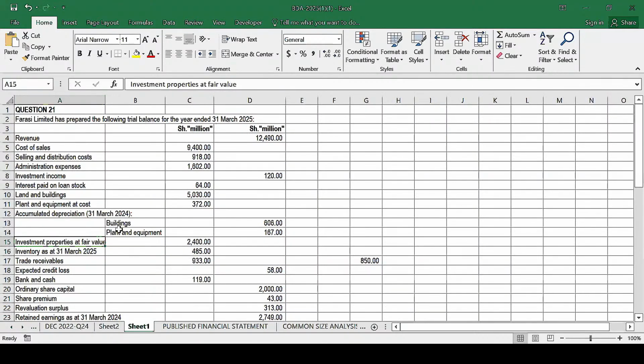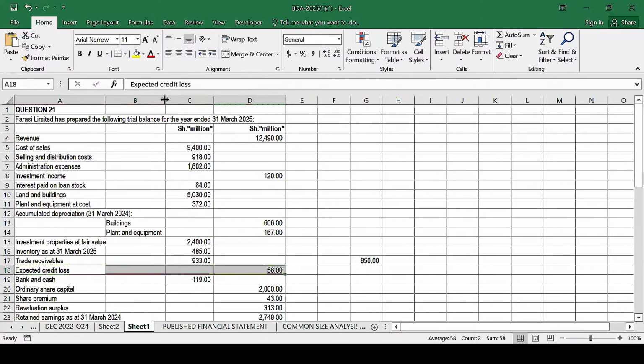Okay, so we have then inventory at the end of the year, receivables, expected credit losses. Now, expected credit losses, basically, what do we mean by this? Expected credit losses, this was previously known as the allowance for doubtful debts. Currently, we don't use that word. We use something called the expected credit losses. Why do we refer to this as an expected credit loss?